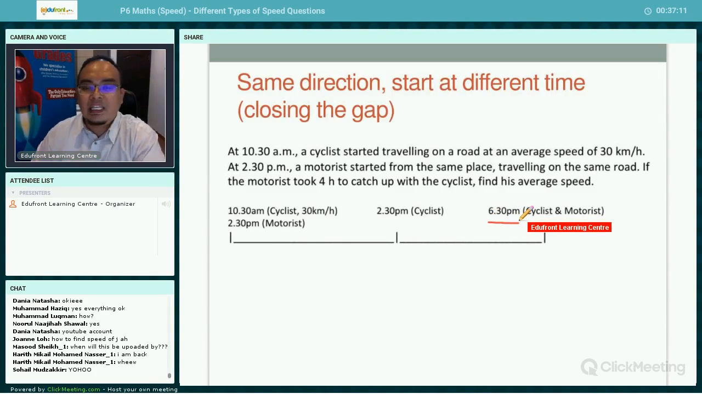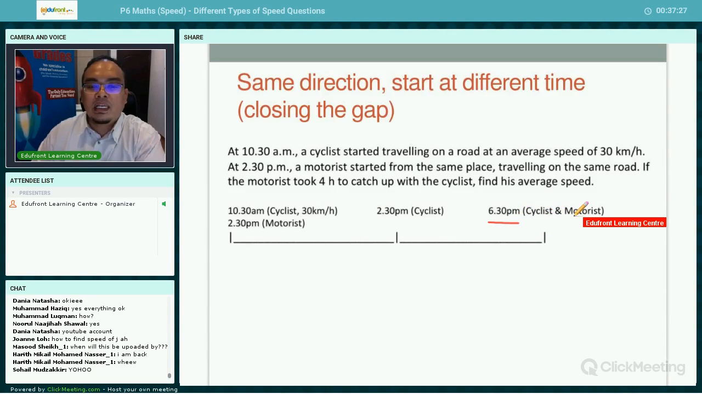At 6:30 p.m. Do you know how I get 6:30 p.m.? Very simple. 2:30 p.m. plus 4 hours is 6:30 p.m. So at 6:30 p.m., the motorist has caught up with the cyclist. So at 6:30 p.m. here, that's why I put the cyclist and the motorist together.